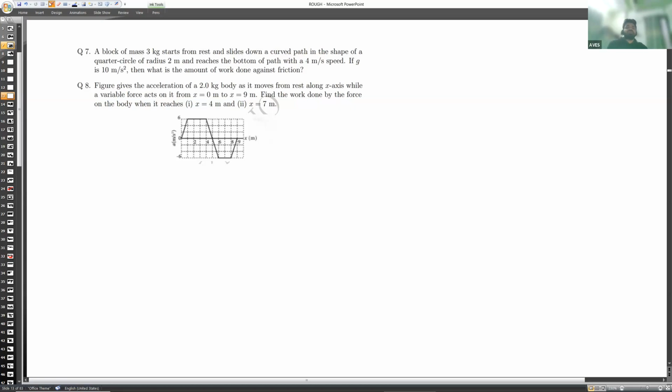A block of mass 3 kg starts from rest and slides down a curved path in the shape of a quarter of a circle of radius 2 meter. Okay. A block of mass 3 kg starts from rest and slides down a curved path in the shape of a quarter of a circle. So how will you solve this question? Please tell me.